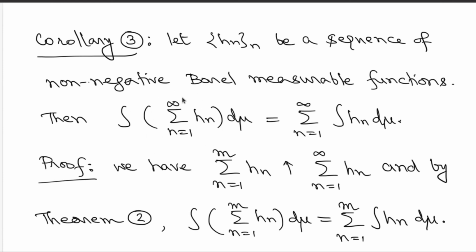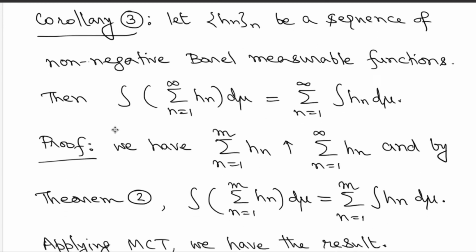You are considering the integration of that on the left hand side. On the right hand side, you are saying look at the individual integrations and add them up. These integrations of non-negative measurable functions are non-negative quantities, so therefore this summation is defined. This summation could be infinity, that is fine. We are saying this equality holds. So you can exchange this infinite series and the integration here. That is an important observation.